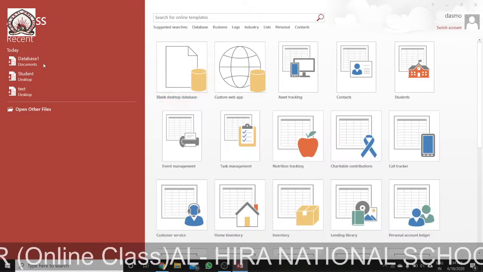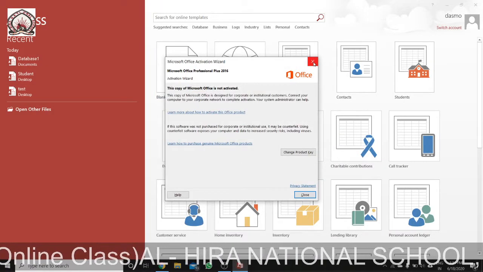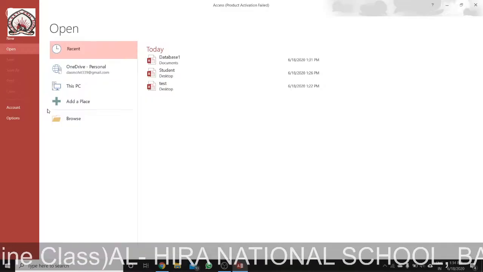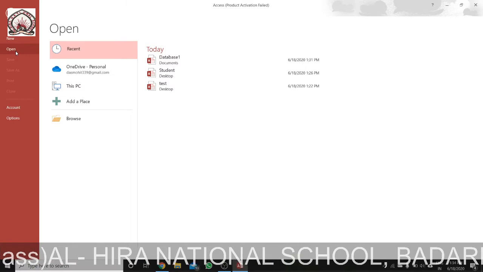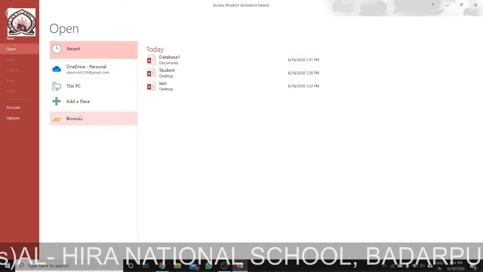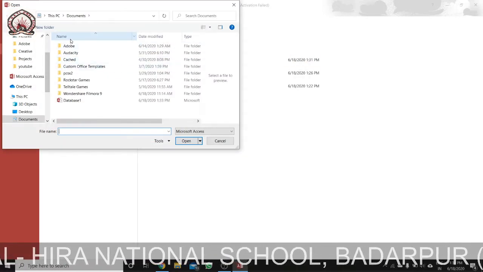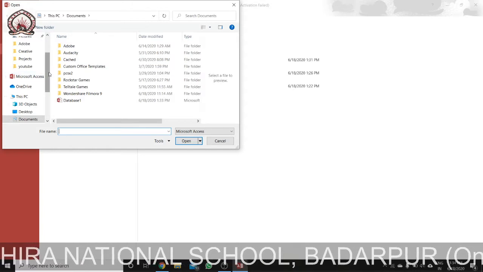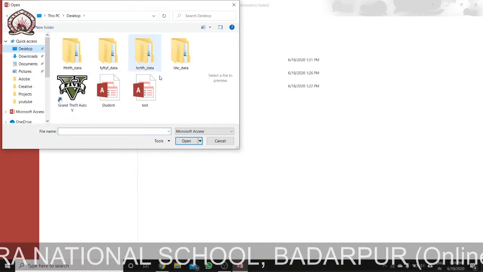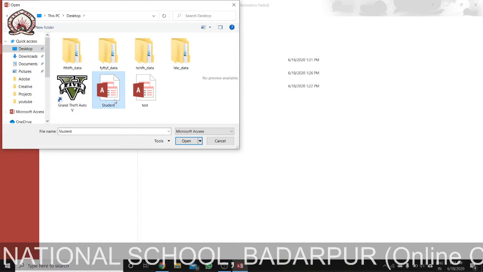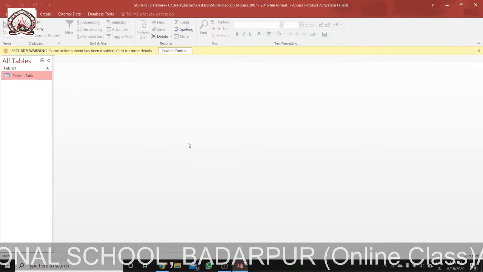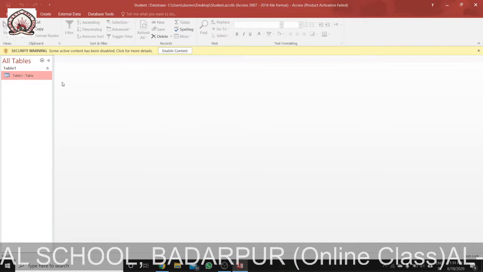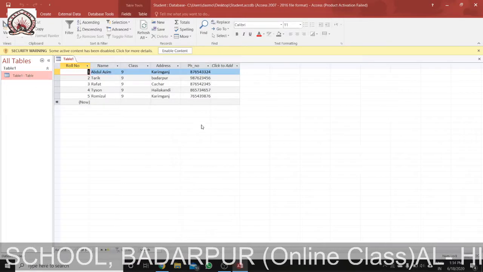Suppose I open other files. We can use this one, or we can use this open command. Then say where it is, browse. I am browsing it in the desktop. Searching in the desktop, we can see the student database. Just select it, open. So what will happen? The particular database has opened. You can see this is the database opened.